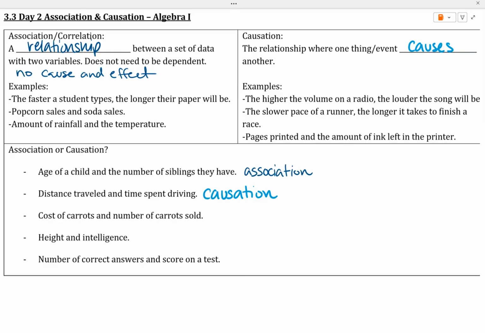The cost of carrots and the number of carrots sold. Now, there could be two forms of the argument for this one, honestly. You could say that if you need 7 carrots, no matter what, you're going to buy 7 carrots. But if the cost of 7 carrots is prohibitive, meaning it's making it difficult for somebody to buy the 7 carrots that they need, they may not buy all 7 carrots. And so I would associate that as a causation. The cost of the carrots could change somebody's ability to buy the number of carrots that they need.